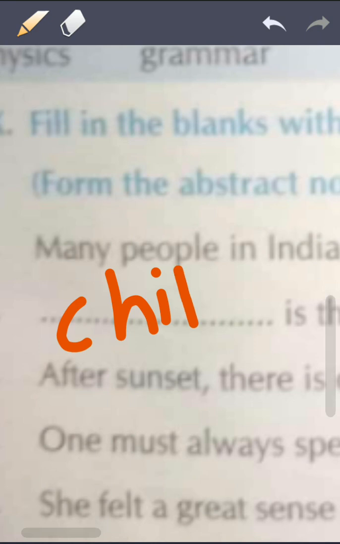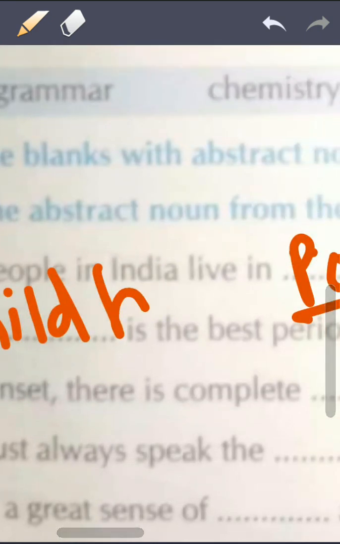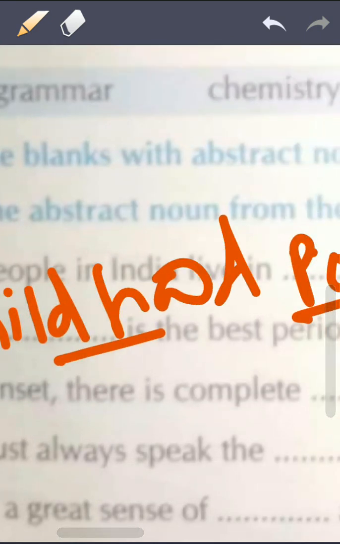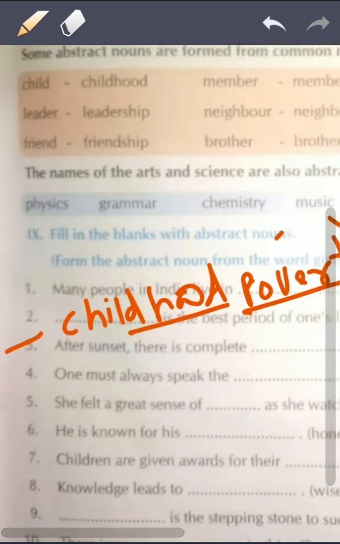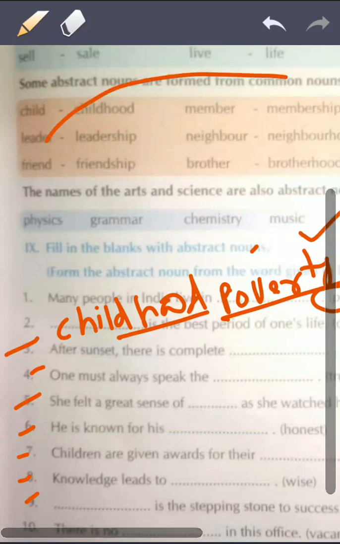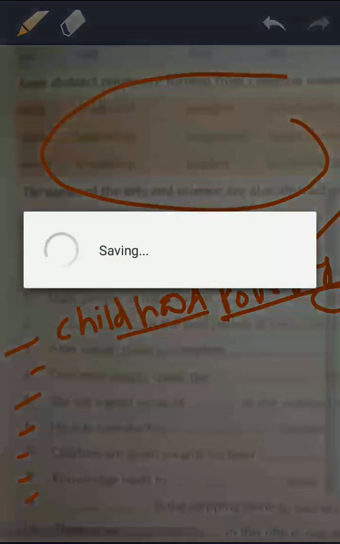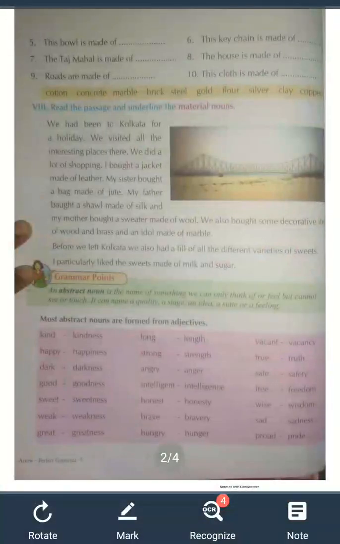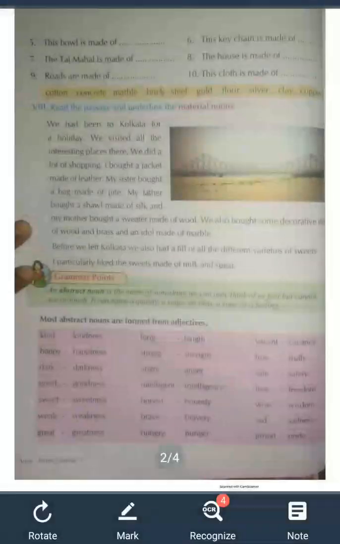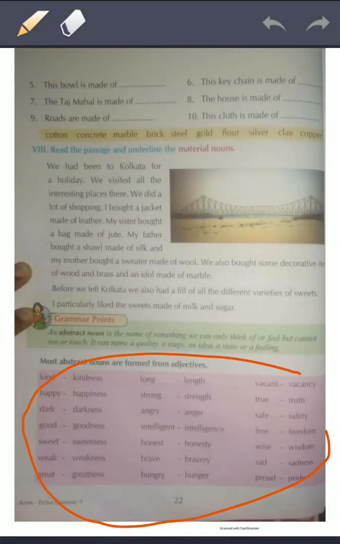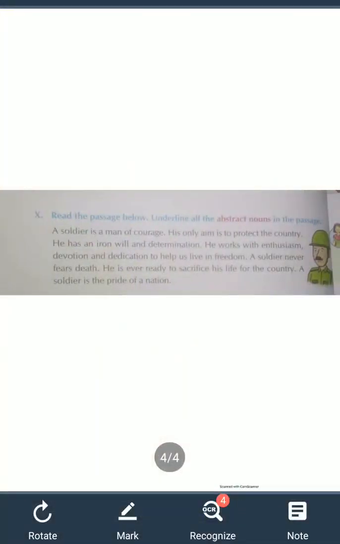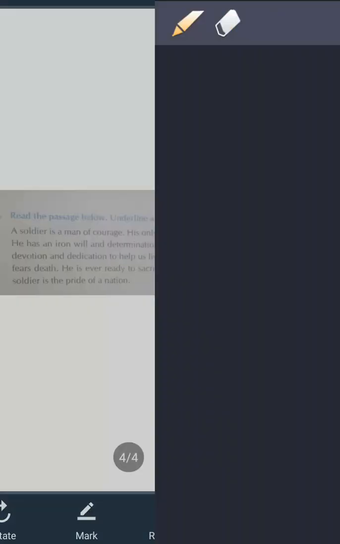Okay, all the things you have seen in the examples that I have given, that I have explained, the topic where you have seen. Okay, so all these are your homework, you can find here, or you can find in this page here. You have to search those things and write there. Okay, next is this question I will solve completely.